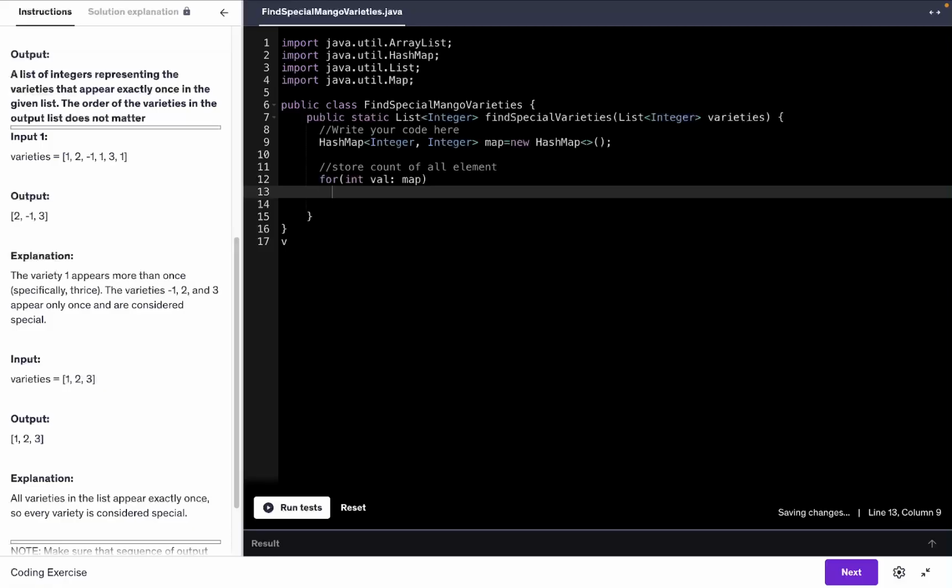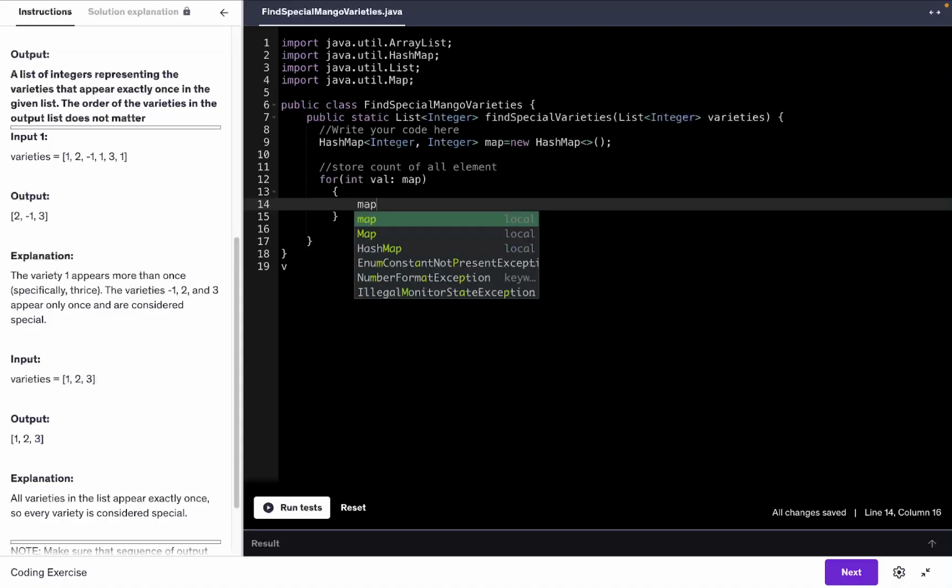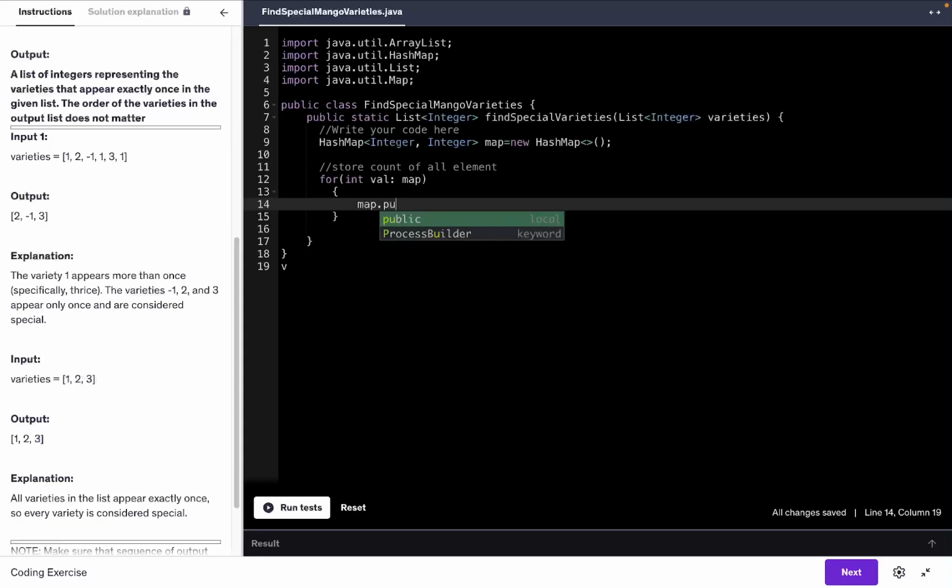Now next, you can have your basic coding in which you first check if that element is present in the hash map or not. But I am going to write it very simply, using a function which is already given, map.put. Put means it will insert a value in the form of key and value into the hash map.